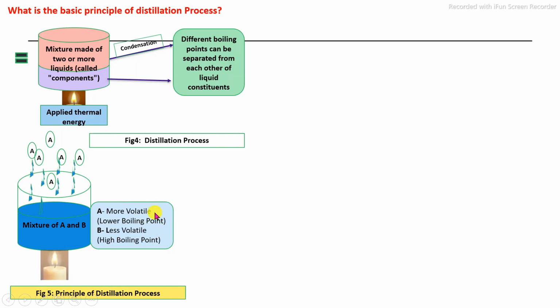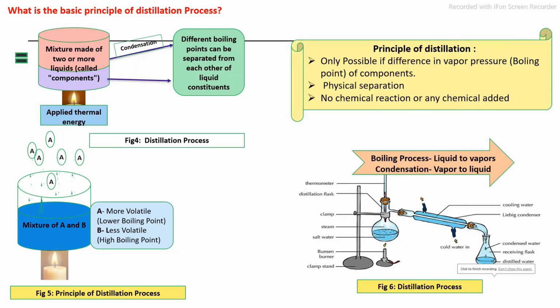If a difference in boiling point or volatility is present, then it is only possible to separate these constituents by the distillation process. Distillation is a physical separation. Without any addition of chemicals, we can separate the mixture of constituents depending on their boiling point. When we apply external heat, the liquid mixture starts to boil.